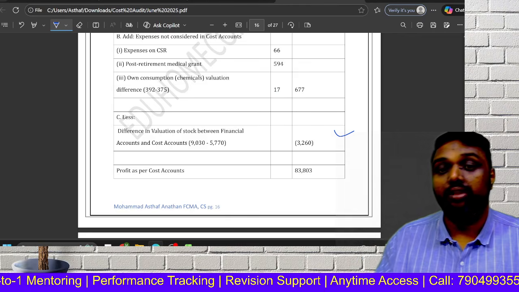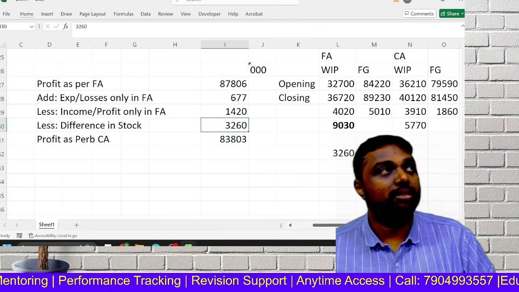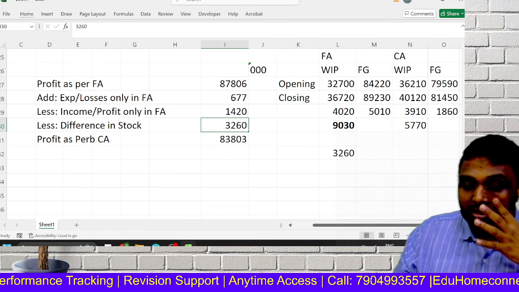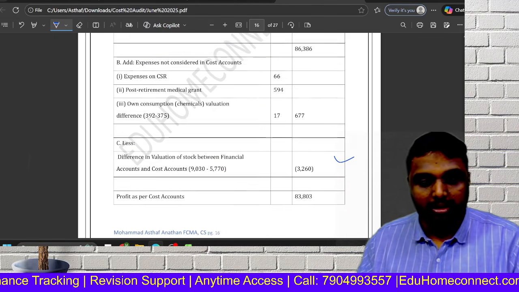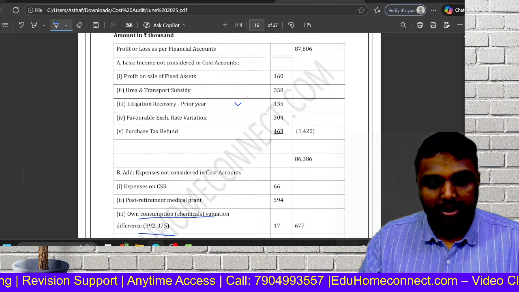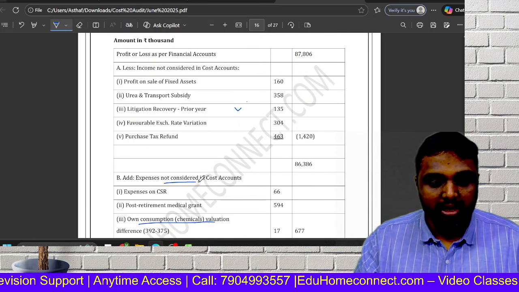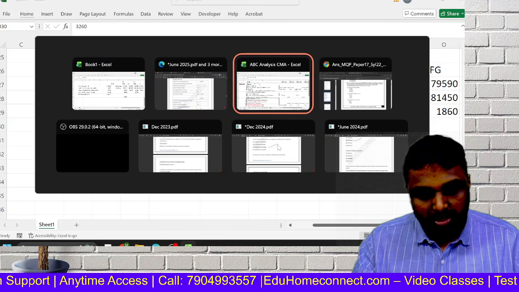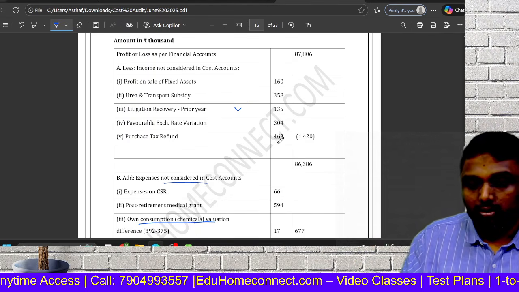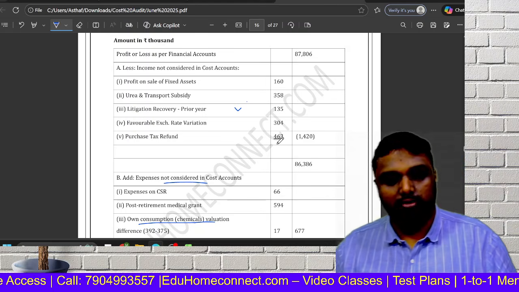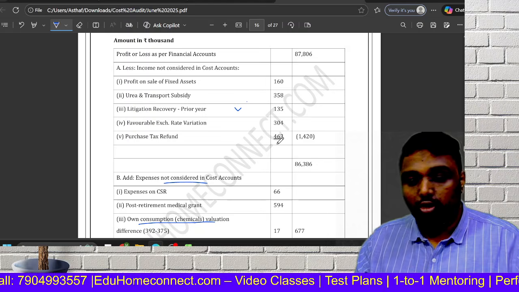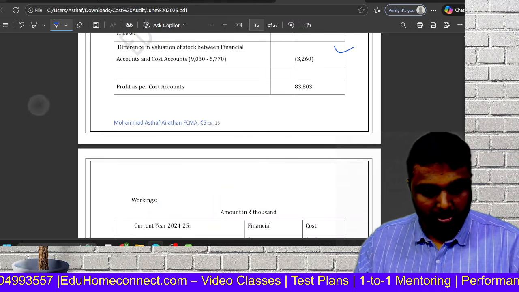See, 8383, but I told you this is the assumption. But there will be a big question students will be asked: which method do you have to follow? See, this chemical, your study material made an on-consumption valuation difference. That is, they made it as add, not considered in costing. But actually in costing it is considered as an expense. It is an income only. In the previous years it was taken like that only. So I just want to make it clear that it is an error in your suggested answer. You can go through it properly.